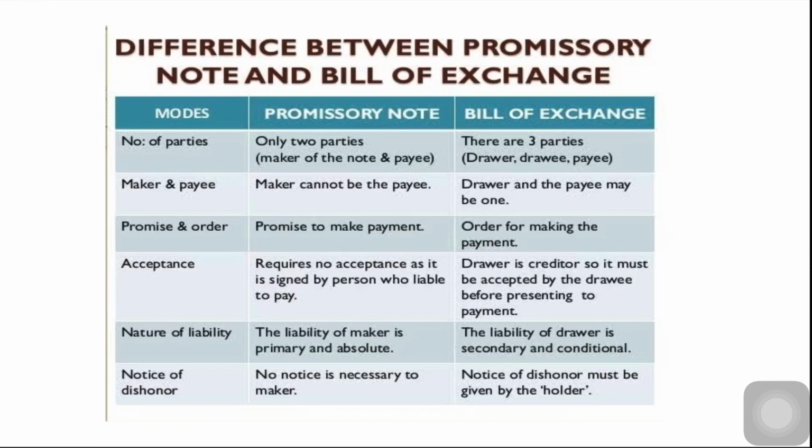The liability of maker in promissory note is primary and absolute. So who is liable in promissory note? The drawer, because he has to make the payment. In case of bill of exchange, the liability of drawer is secondary and conditional. The primary is drawee and the drawer is secondary. Okay. Notice of dishonor. In case of promissory note, no notice is necessary to the maker, whereas in case of bills of exchange, the notice of dishonor must be given by the holder.